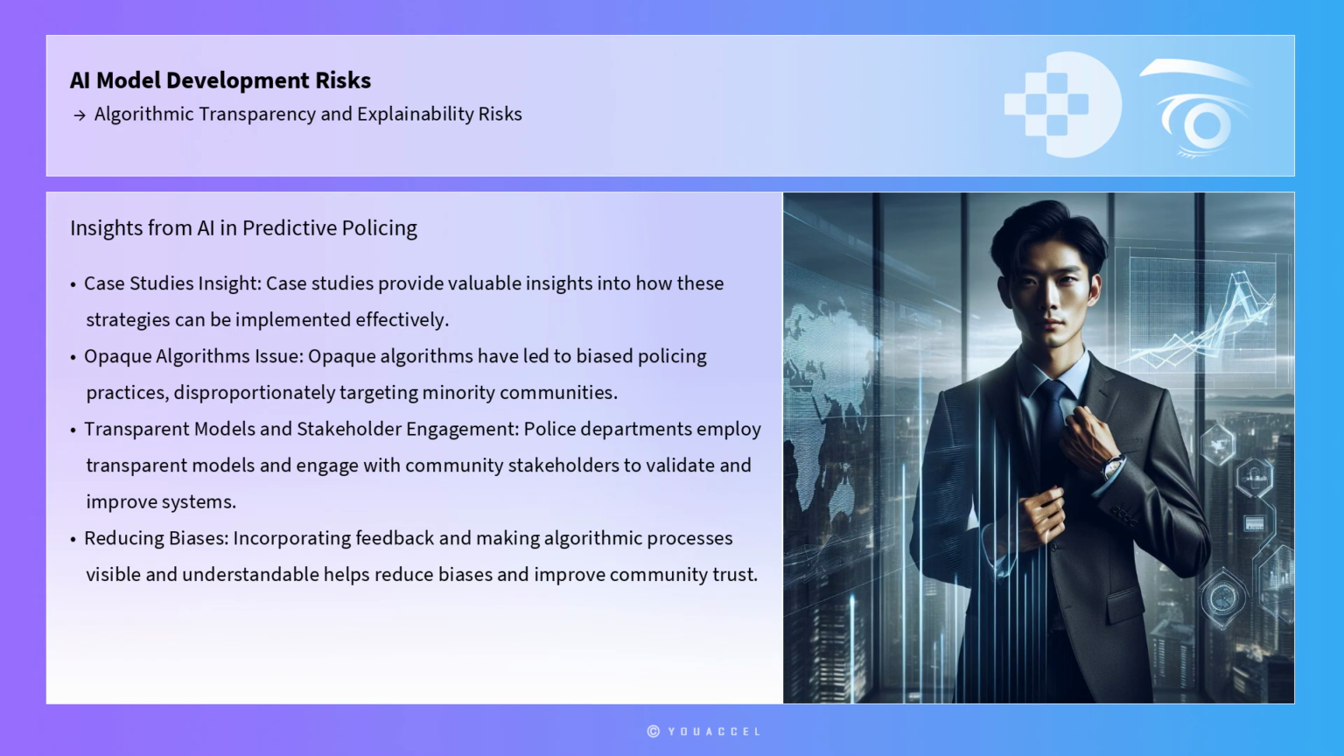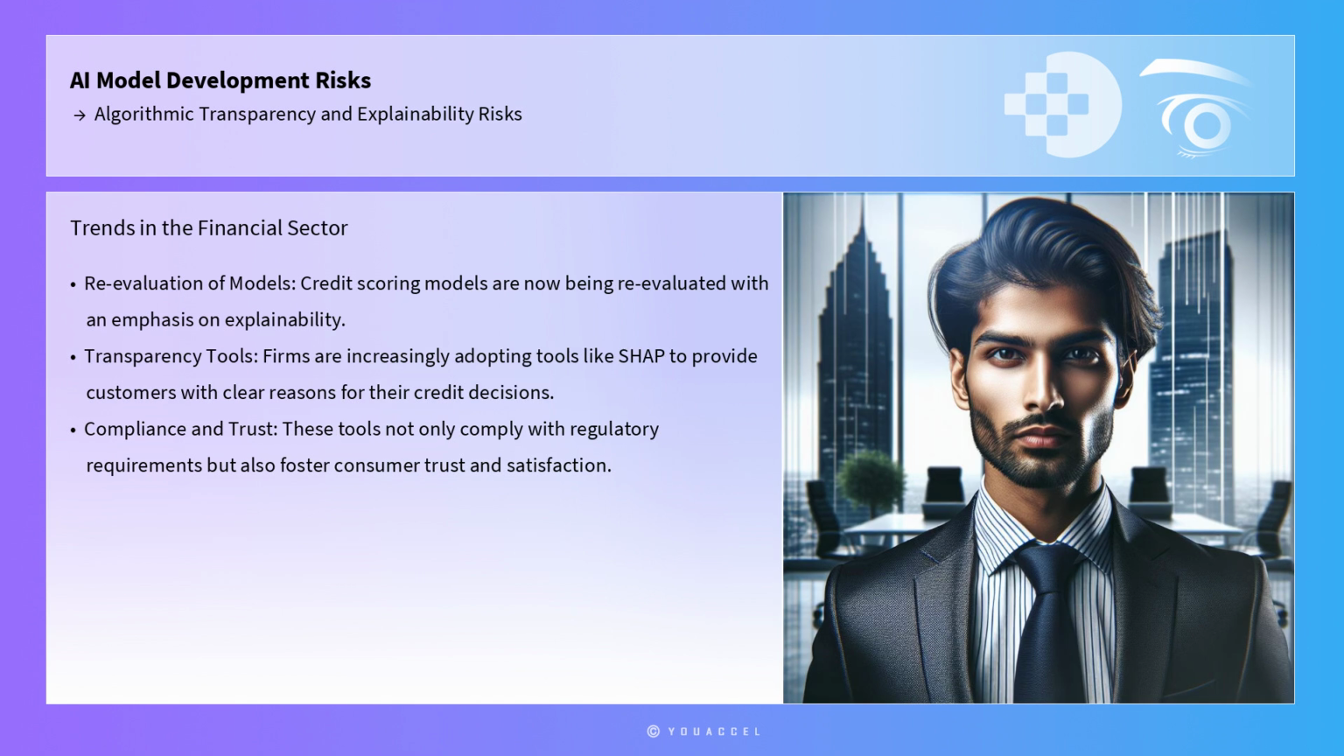Case studies provide valuable insights into how these strategies can be implemented effectively. A notable example is the use of AI in predictive policing. In some instances, opaque algorithms have led to biased policing practices, disproportionately targeting minority communities. To counteract these issues, police departments have begun employing transparent models and engaging with community stakeholders to validate and improve these systems. By incorporating feedback and making algorithmic processes visible and understandable, these departments have been able to reduce biases and improve community trust. The financial sector also offers illustrative examples.